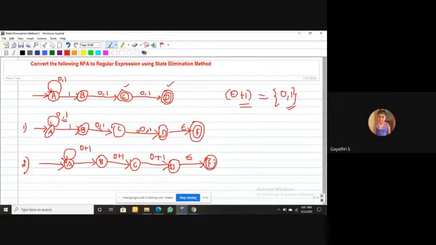Next step, I will eliminate the intermediate states one by one. The first intermediate state, I will start with B. So I'm going to eliminate B. This is 1. How can I connect A with C? A to B is 1 and B to C is 0 plus 1, making a concatenation: 1 dot 0 plus 1.